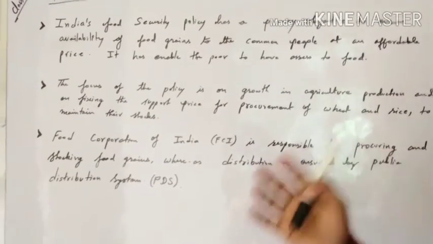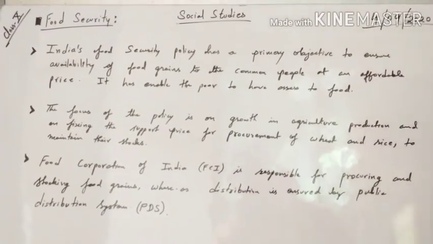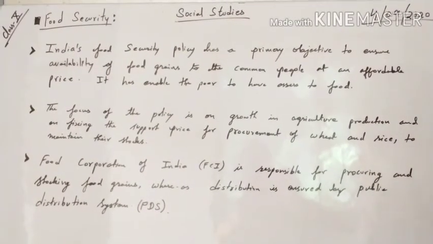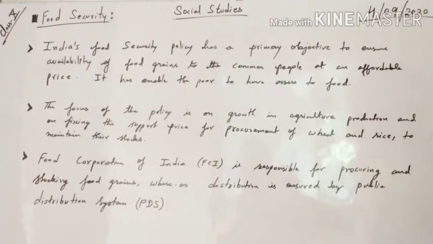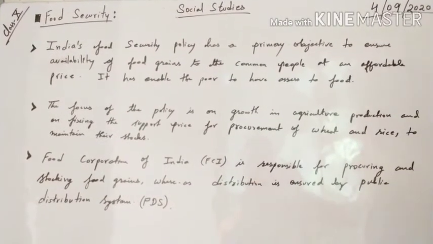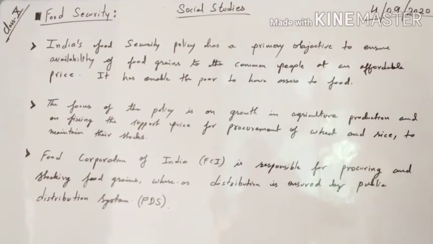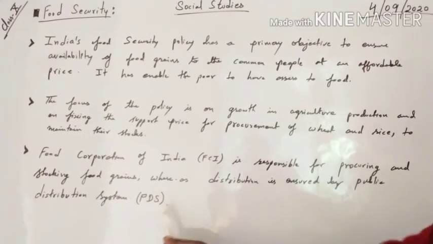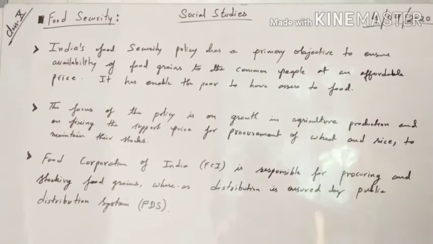That means they will maintain the food grains in stock, and they will also get these from the farmer. That is the duty of FCI: to get the crop from the farmer at MSP, that is minimum support price, and stock it in their buffer stock. That is the work of FCI, and the distribution work will be done by PDS, that is public distribution system. Okay, there are two things.